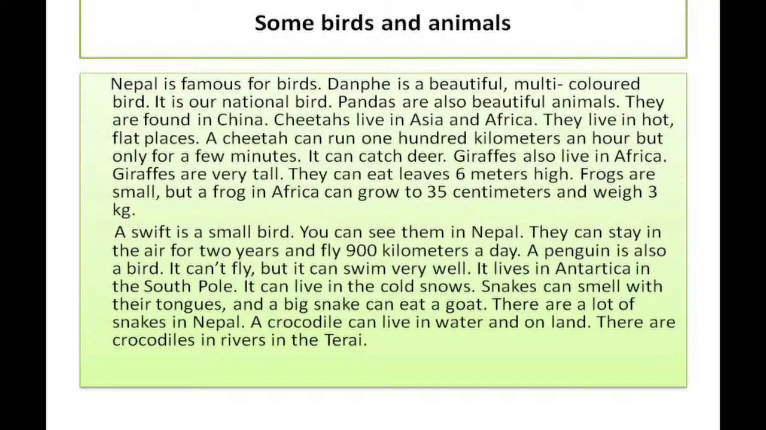And a big snake can eat a goat. And some snakes are so big, like the anaconda, that they can eat a goat as well. Imagine a snake eating a goat.